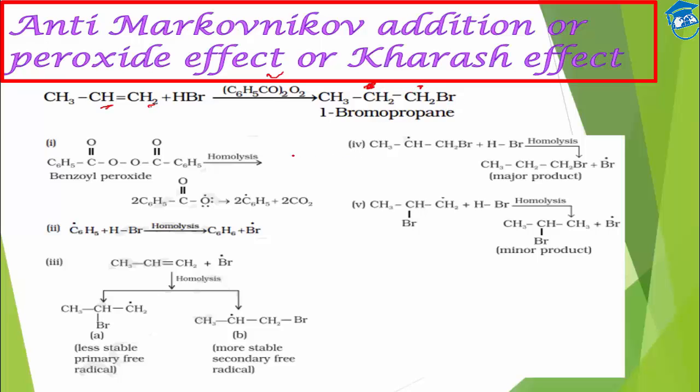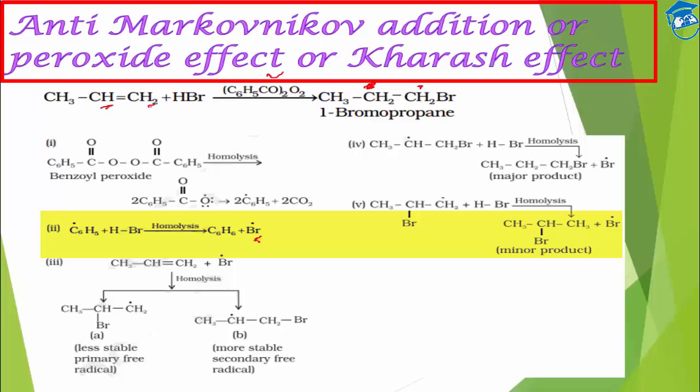So let's see what is happening in this reaction. The reaction mechanism is as follows. First of all, there is a peroxide. Here we have used benzoyl peroxide. On heating it will break, and then we will get a free radical. The H-Br bond is weaker, so this will break. This free radical will attack the H, and Br radical will be formed.